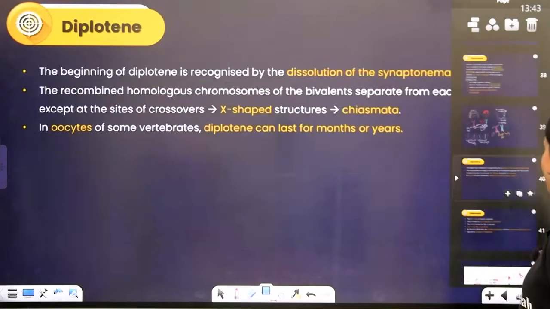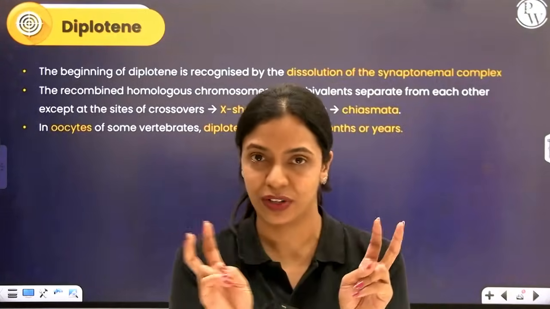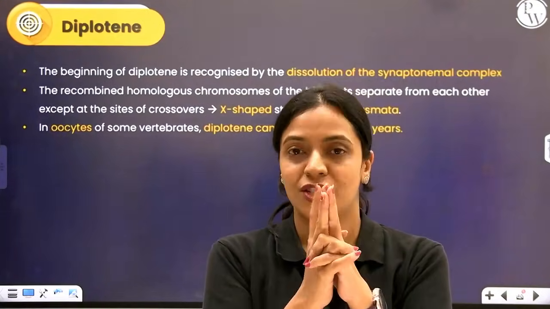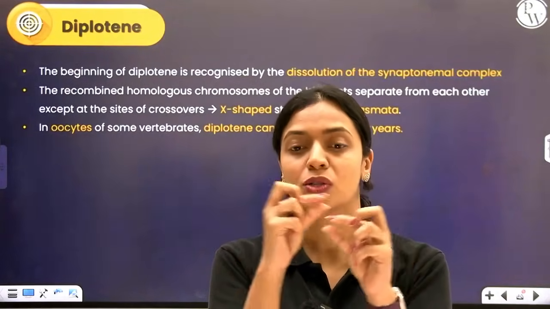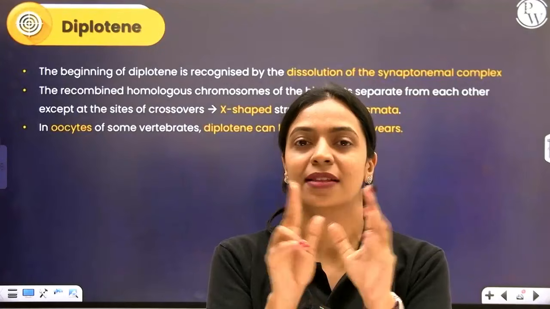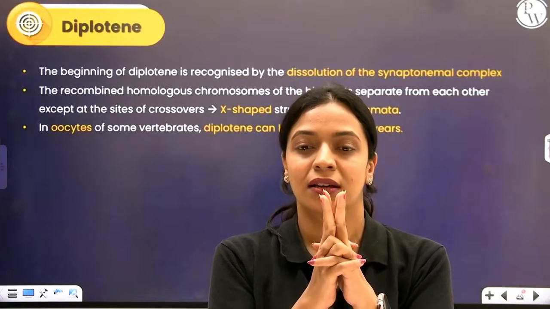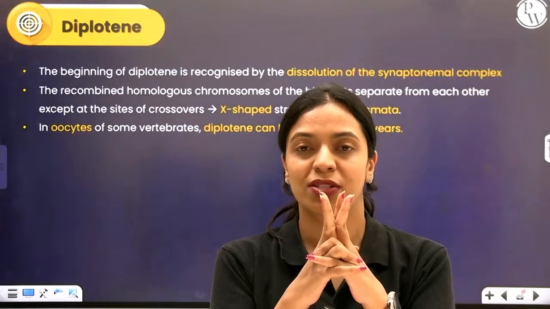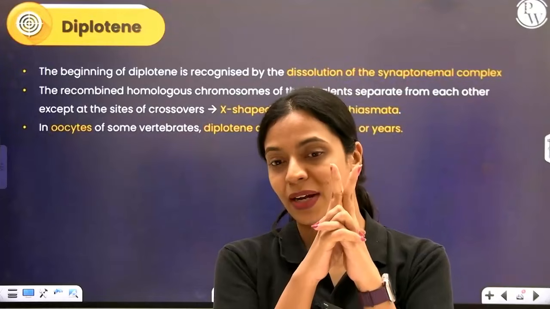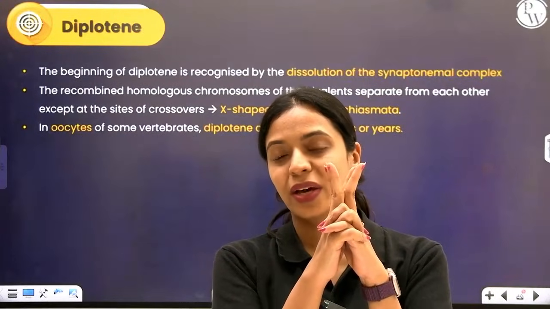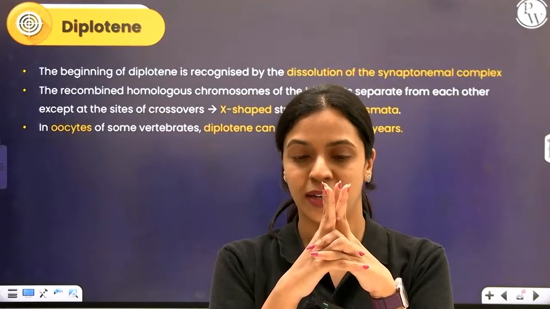Now, let's talk about the next phase called diplotene. During diplotene, what happens is, right now crossing over is over. Recombination nodules will still be present at the sites of crossing over, just at those locations where crossing over has taken place. Let's assume at my joints here the crossing over has happened. Everywhere else, the synaptonemal complex will dissolve except for wherever crossing over has happened. Like right now, crossing over has happened at my joints, except for that everywhere else it has dissolved and the two homologous chromosomes have kind of separated, right?